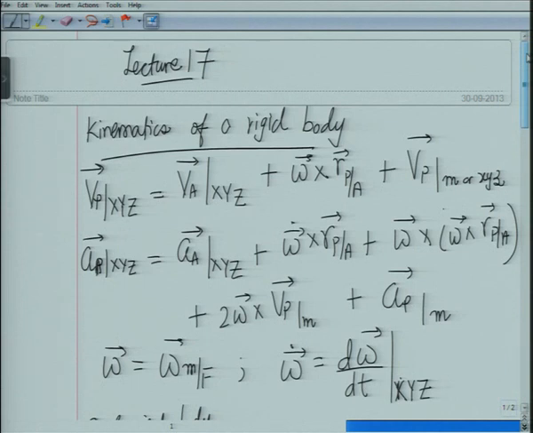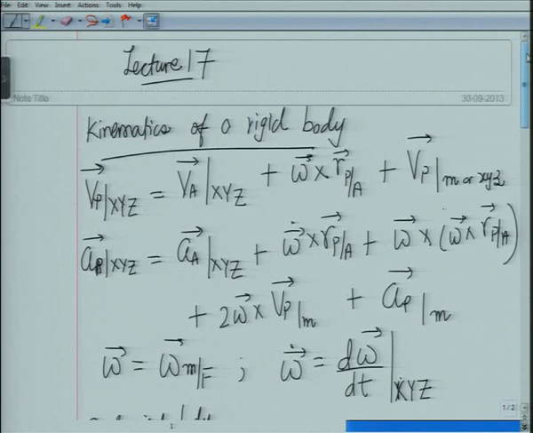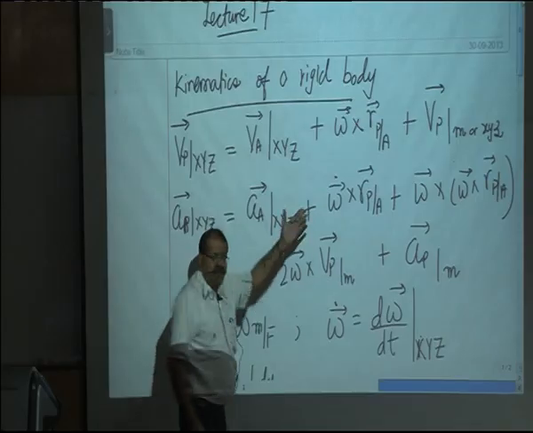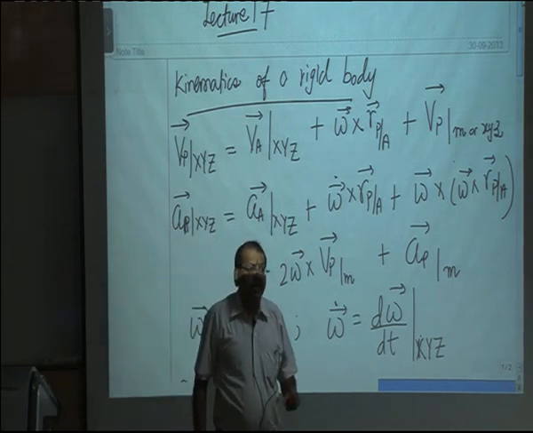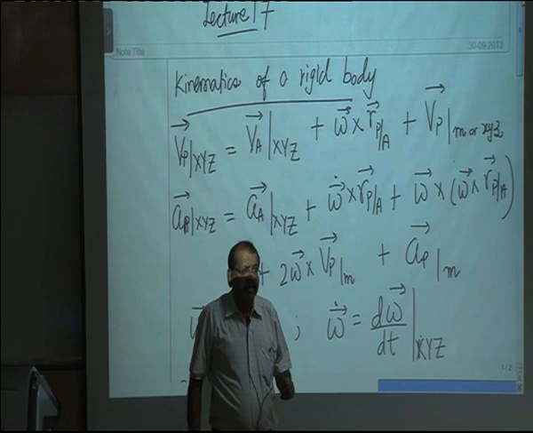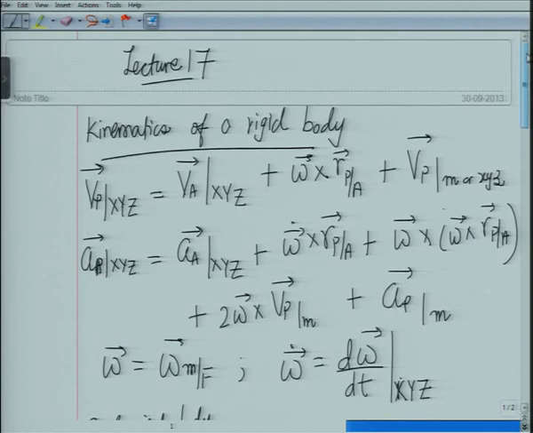What is Vp with respect to the moving frame? 0. We have already discussed this. So this term becomes 0. Acceleration of P with respect to the moving frame becomes 0. So therefore what we have shown is, this is how we work out velocity and acceleration between 2 points on a rigid body. Okay, is that clear? So we have used a frame, and this is how we have got these things.